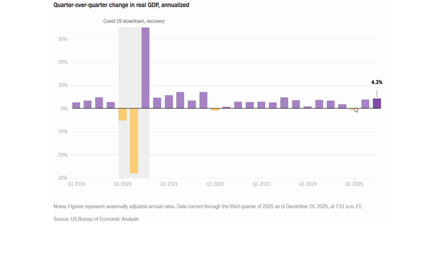And in the first quarter of the year, there was a decline in GDP, as shown here by the yellow graph that is dipping below the x-axis. So the yellow graph dipping below the x-axis represents economic contraction or decline, while the purple bars, which surge above the x-axis, represent economic growth. So here we see a 4.3% growth in GDP in the US economy in the third quarter of 2025.